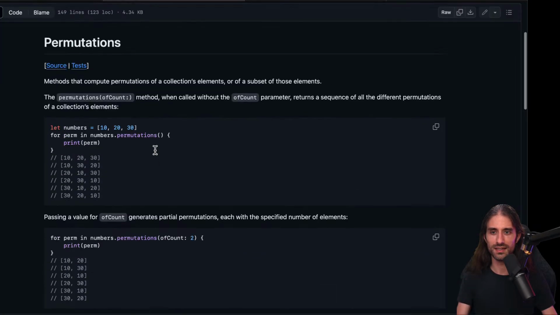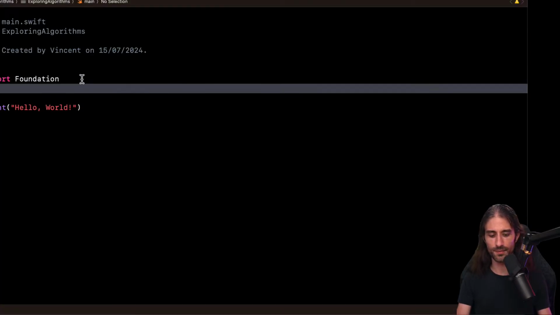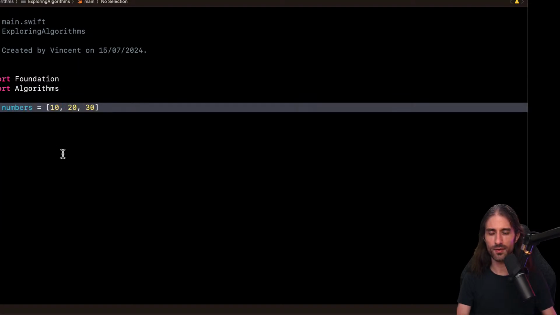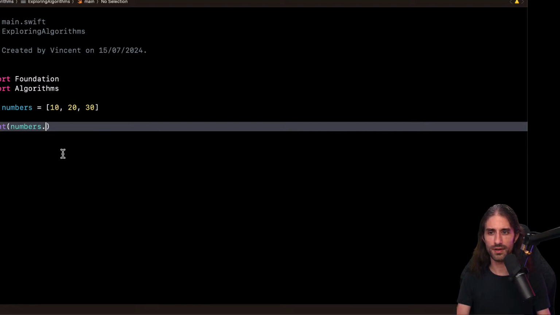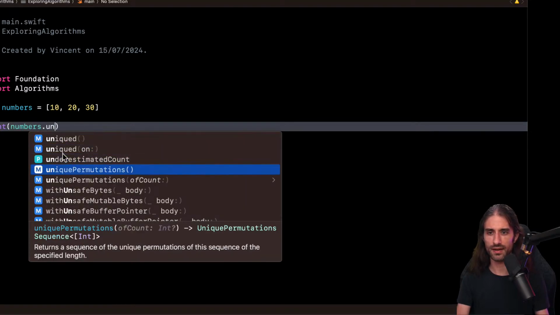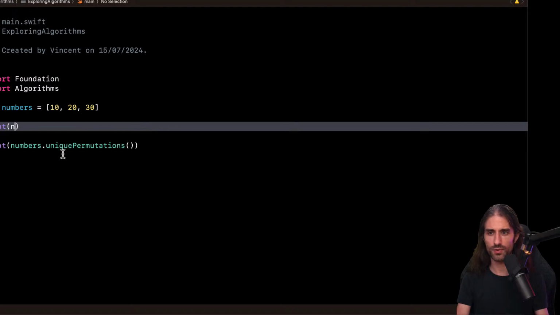You know what? This is when the fact that I do have Xcode open is going to come in handy. So let's import algorithms. Okay, we have our array, and we are going to print numbers.uniquePermutations, and we are also going to print numbers.combinations of count 3.